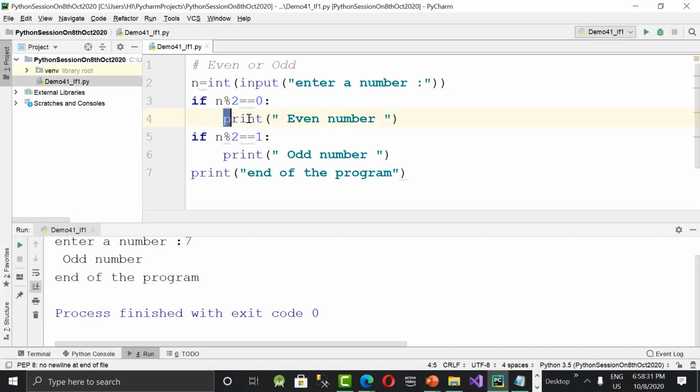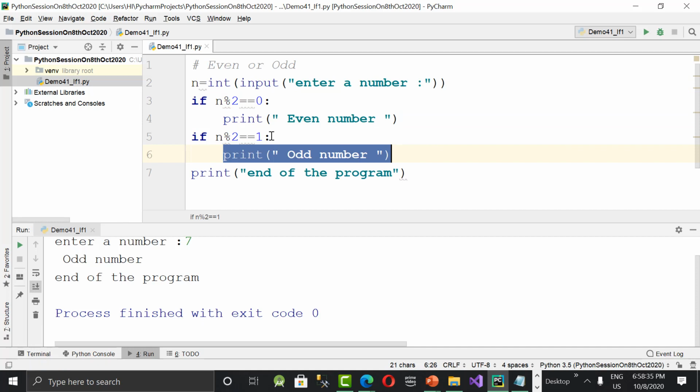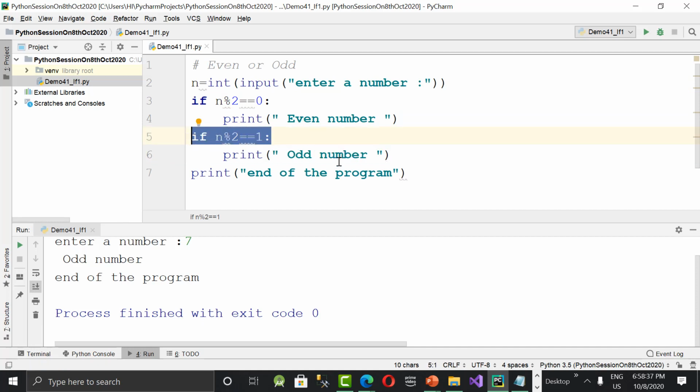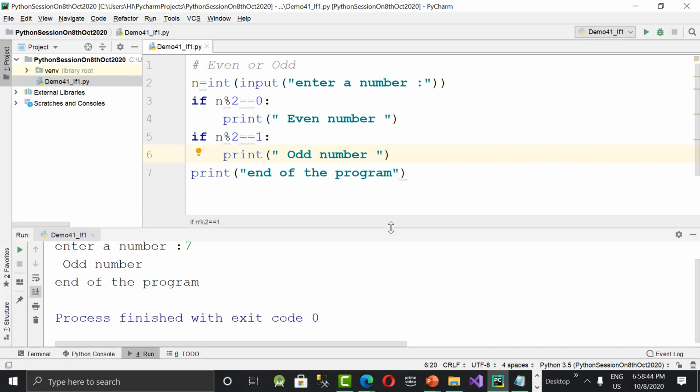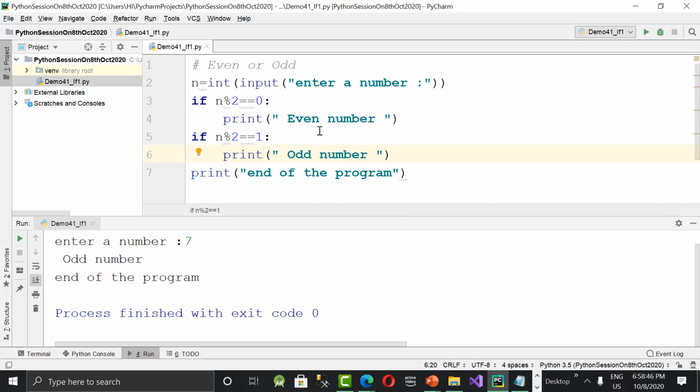And this print statement comes under this if suit. This print statement comes under this if suit. So like that, these blocks or suits will be divided. So this is the point we need to remember. Okay. So now a small change I want to do. I want to print 6 is even number, 7 is odd number. So what to do?